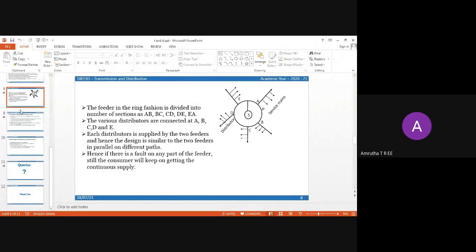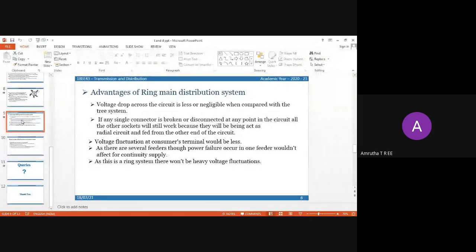Next slide. Advantages of ring main distribution system. Voltage drop across the circuit is less or negligible when compared with the tree system. If any single connector is broken or disconnected at any point in the circuit, all the other sockets will still work because they will act as a radial circuit and be fed from the other end of the circuit.